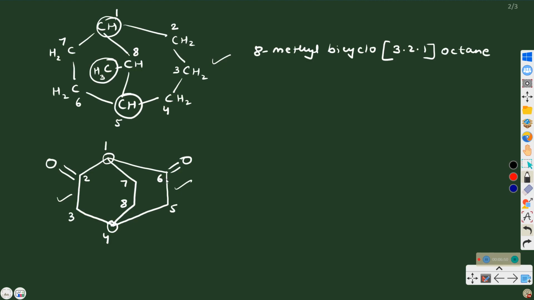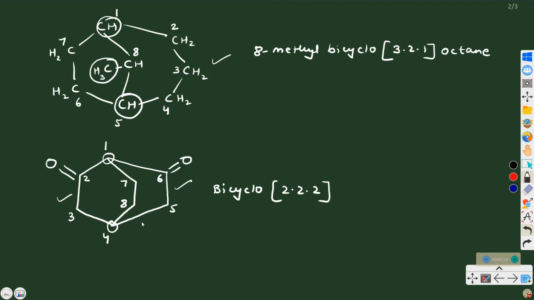We have to mention the position of the ketonic groups while naming. Since for this functional group we use a suffix, the name will start from the prefix bicyclo. Total number of carbons in each bridge is 2 only, 2, 2, 2.